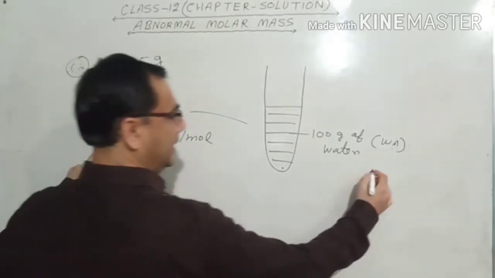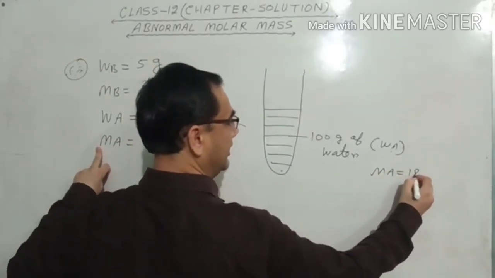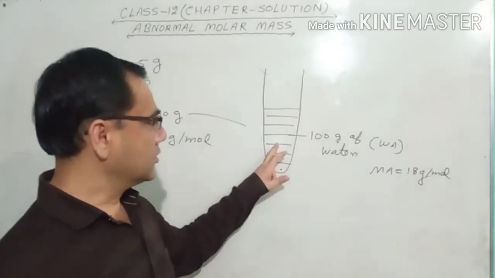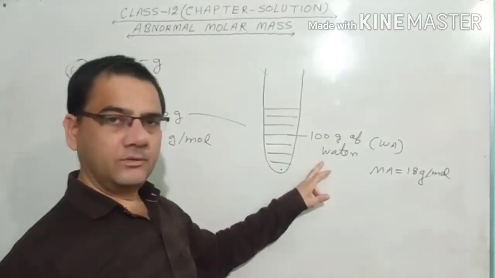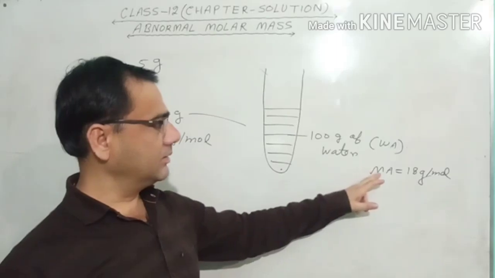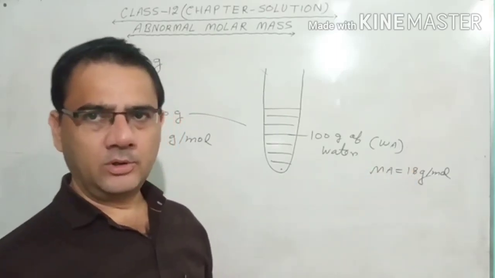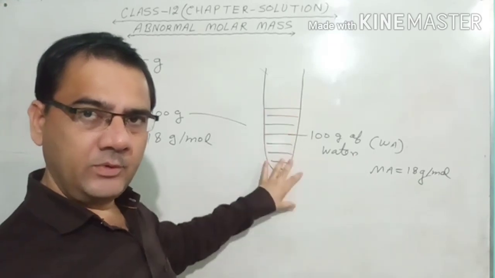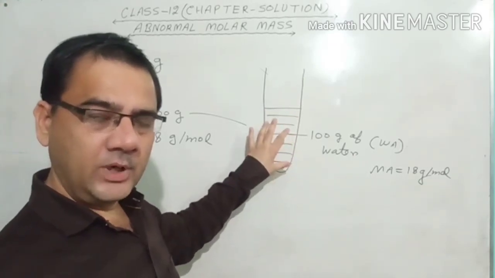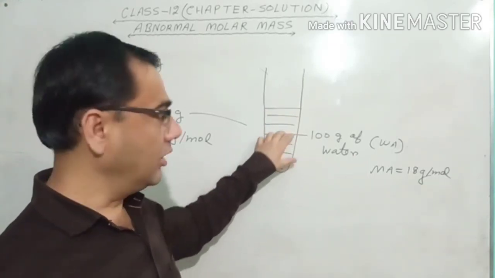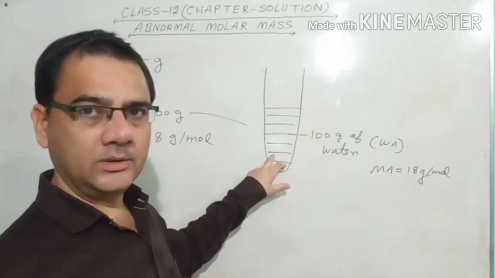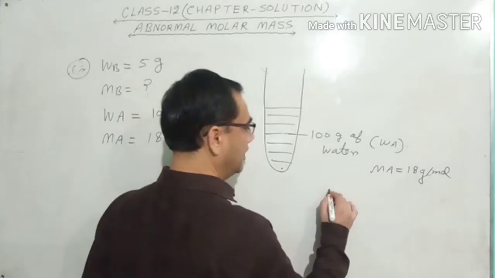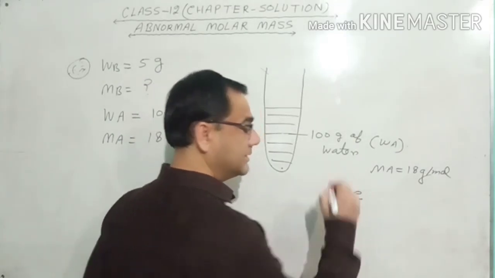And what is MA? That you know very well, 18 gram per mole. So 100 gram of water we have taken in this, and the molar mass is 18 gram per mole, all we know that. Now we start boiling this. When we boil it, what will be the boiling temperature of this 100 gram of water? Then very easily you can say that it is equal to 100 degree Celsius.